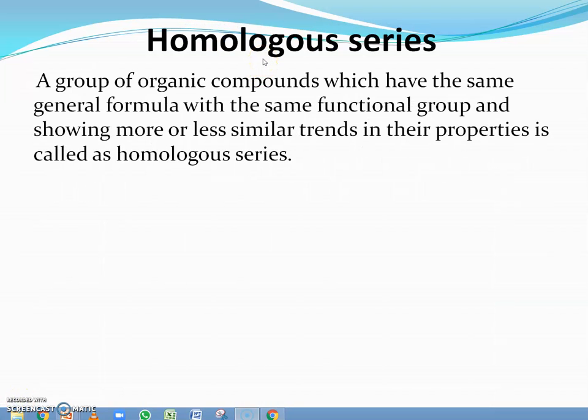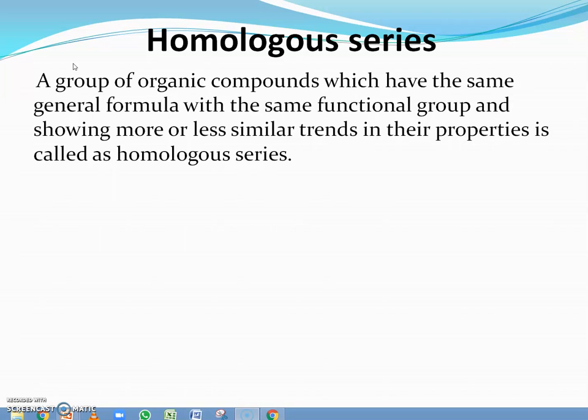Homologous series. The meaning of homo is same. So a homologous series can be defined as a group of organic compounds which have the same general formula with the same functional group and show more or less similar trends in their properties.